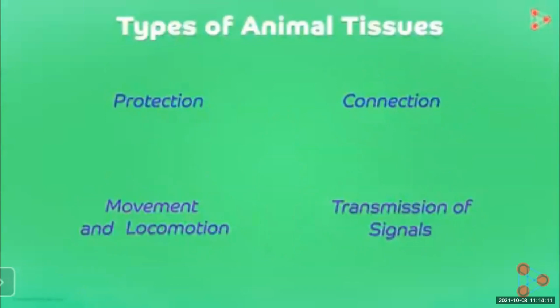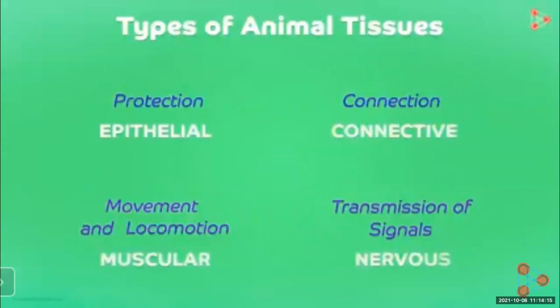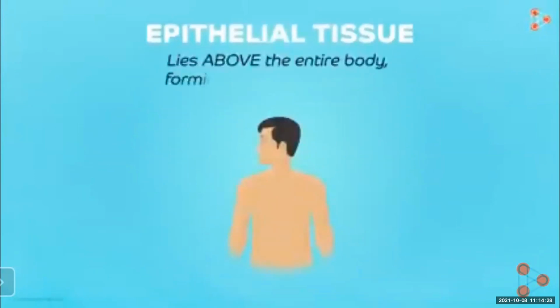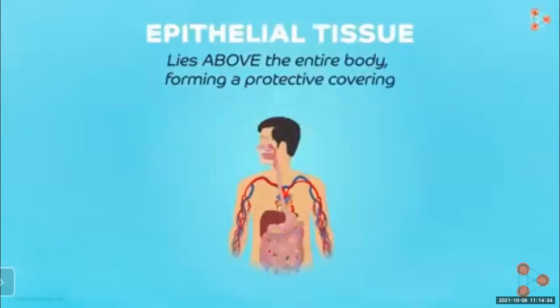Read the statement, students. What are the protection, connection, movement and locomotion, transmission of signals, nervous? Now what are the epithelial tissues? Epi means above. So epithelial tissue means it lies above the entire body, forming a protective covering.